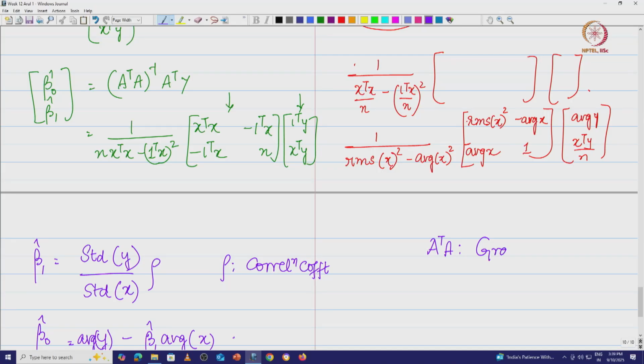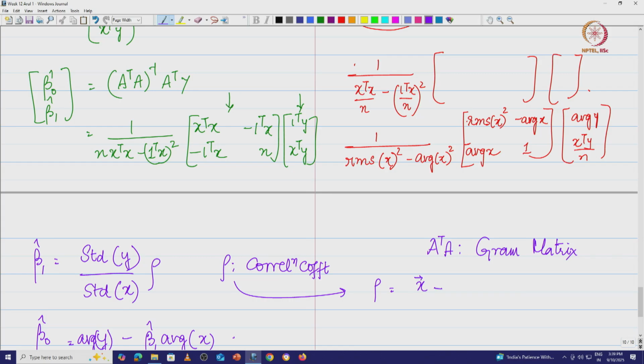We used the same expression, A transpose A the whole inverse A transpose y, where A transpose A is called the Gram matrix. You can work out these terms, where the correlation coefficient is given by the x vector, wherever I write x, it is basically an x vector.